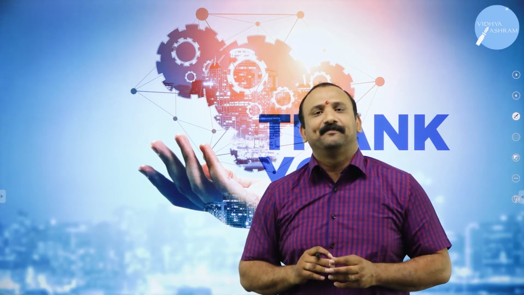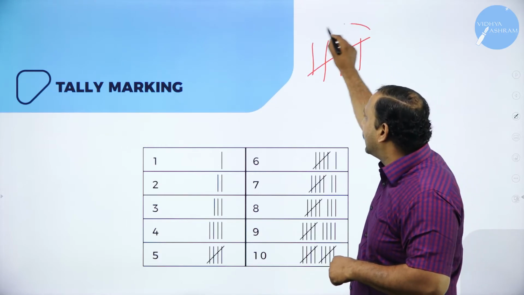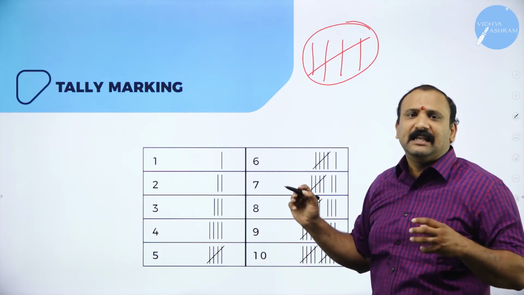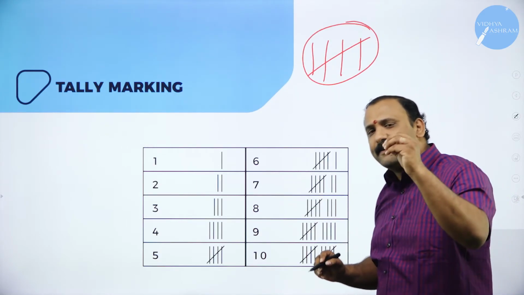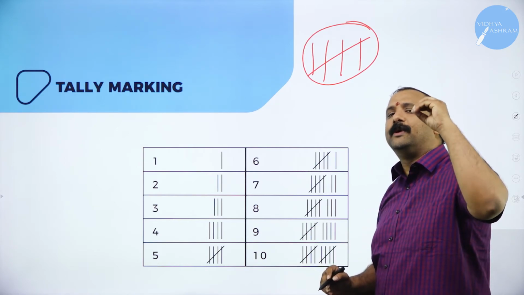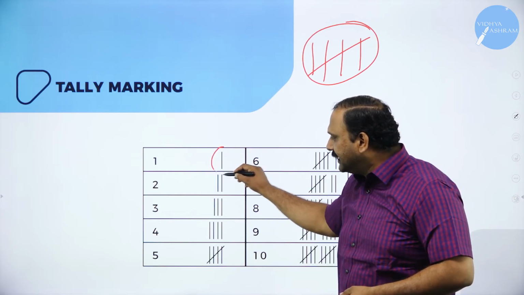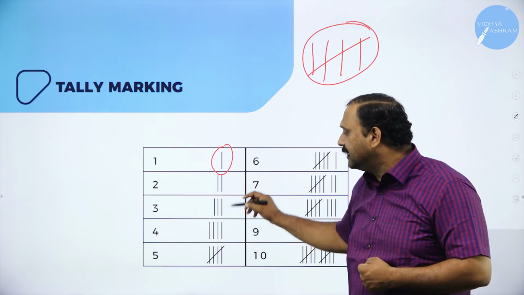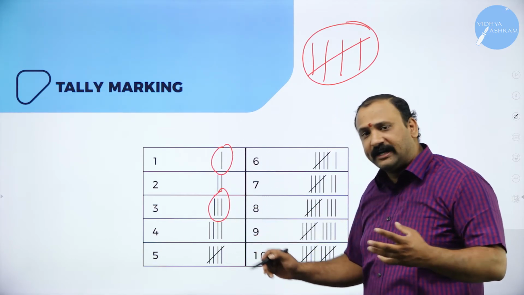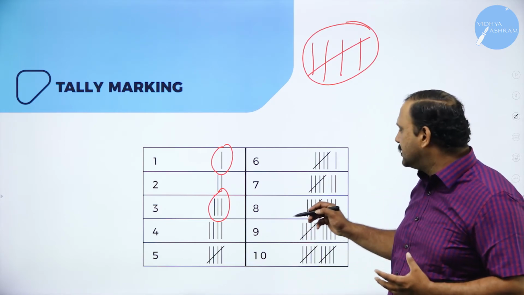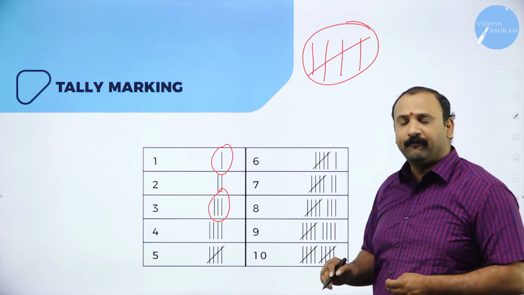It represents the value called your tally marking. Tally marking is a very, very simple form of counting the variables, counting the data. So you can see the representation. 1 means a single line, 2 means double line, 3 means 3 lines, 4, and it keeps on going. For 5 onwards, you start putting it into a particular manner.